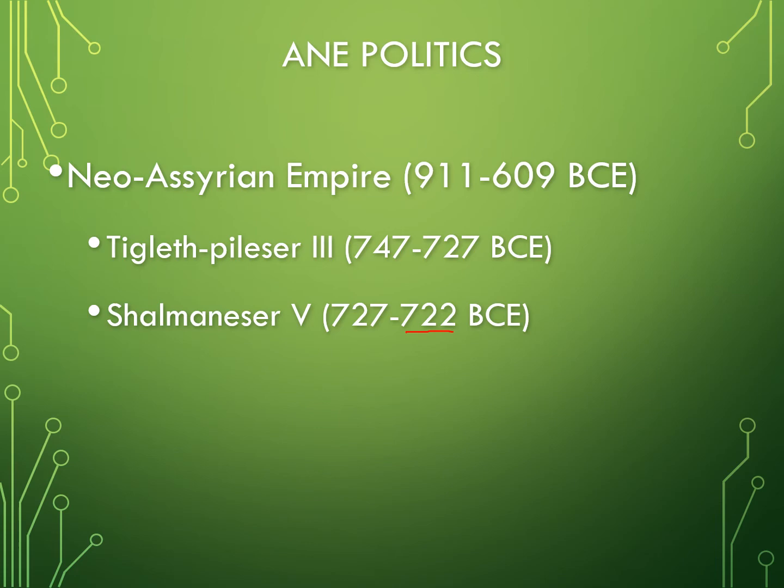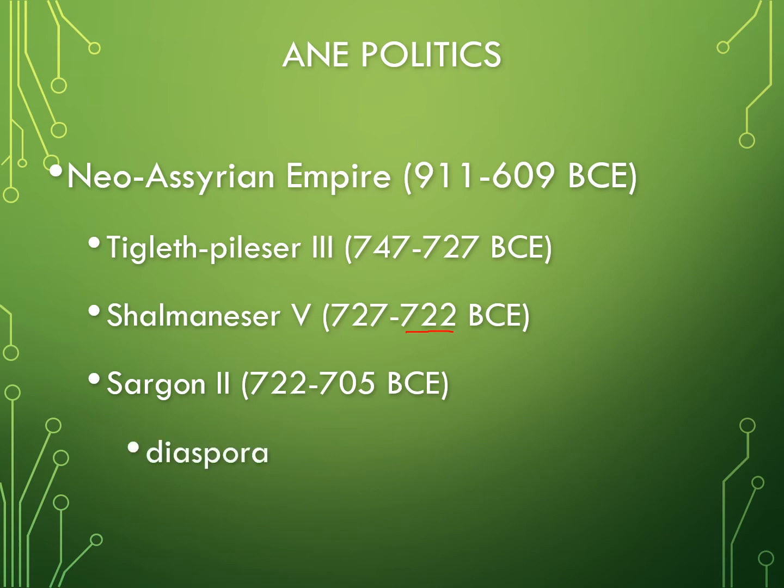The destruction and siege of kingdoms was not something that happened in a day, but over a period of time. Shalmaneser V was responsible for beginning the siege of the capital city of Samaria. Upon his death, Sargon II took over and continued and captured and destroyed the city of Samaria, which ended the kingdom of northern Israel.